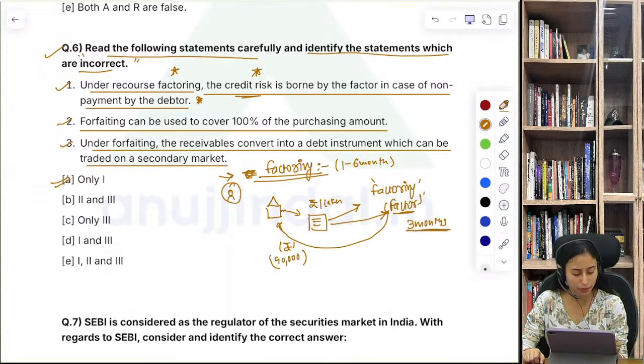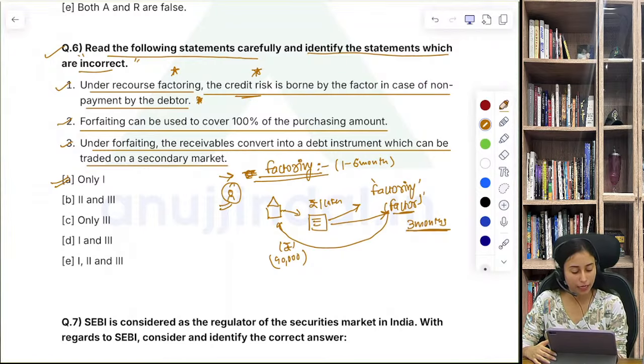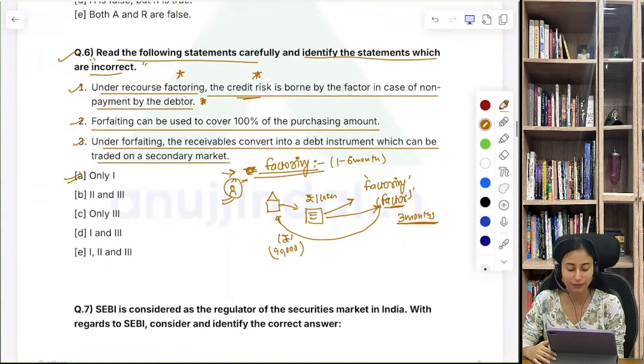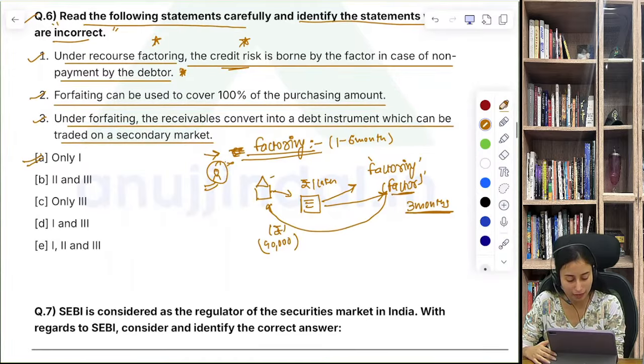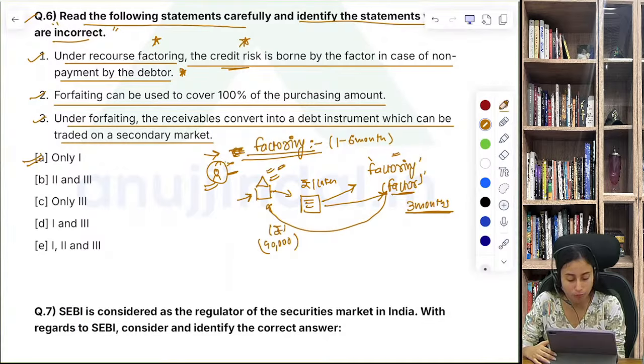So after 3 months, the client declines, or we can say does not pay me the money, right? So in that case, who is going to bear the risk of not paying this money? In that case, this company is going to bear all the losses. Okay, in case this is called non-recourse factoring. That means the factor is not going to bear any loss or any risk. The risk will be borne by this company who has given me the bill. So this is recourse factoring.